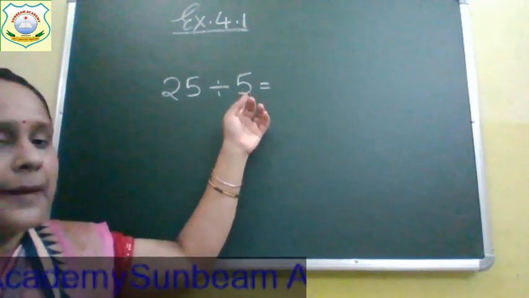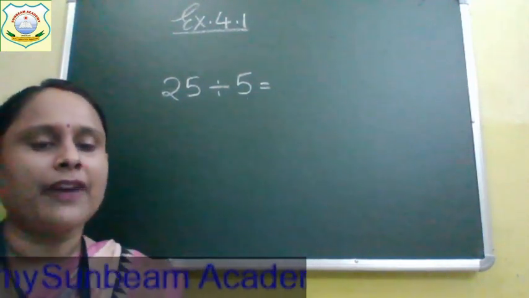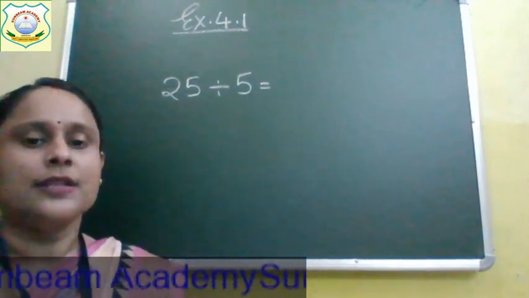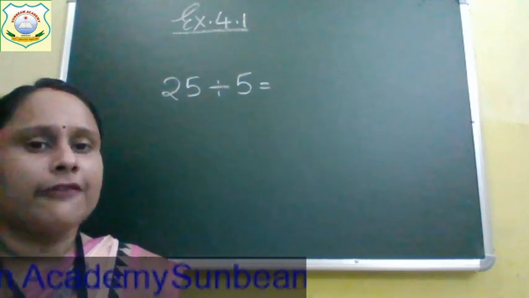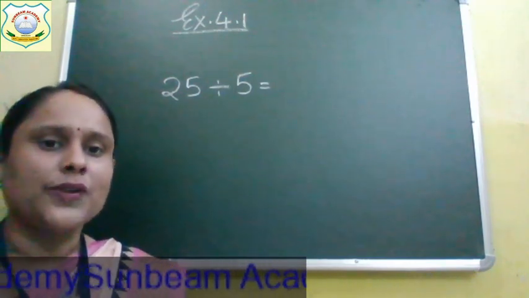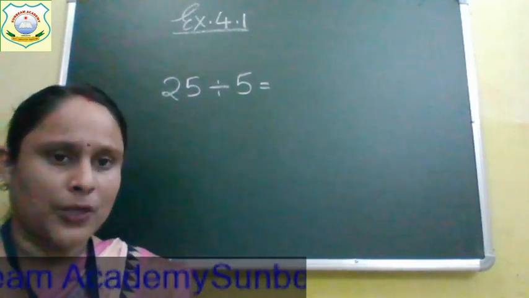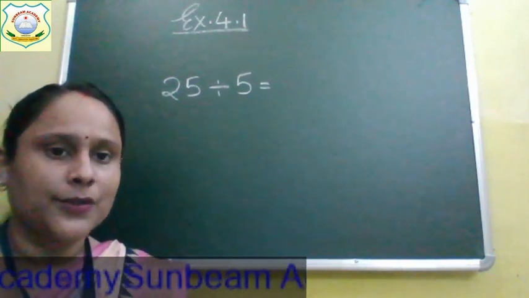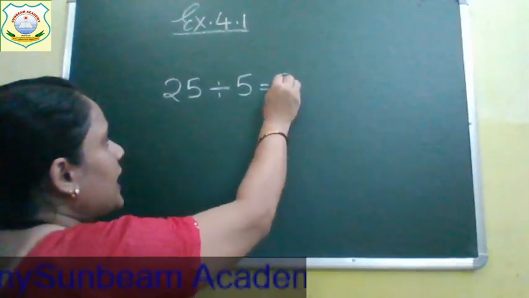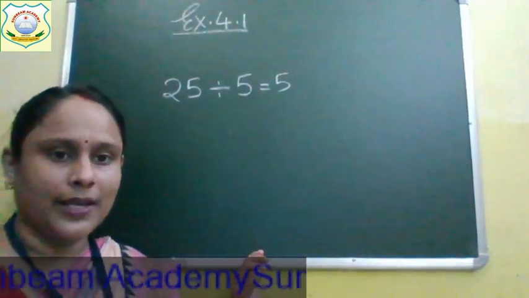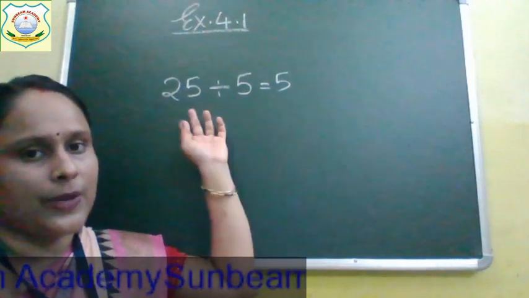We will say the table of 5 so that 25 comes in the table. So start saying the table of 5. 5 ones are 5. 5 twos are 10. 5 threes are 15. 5 fours are 20. 5 fives are 25. So here comes 5.